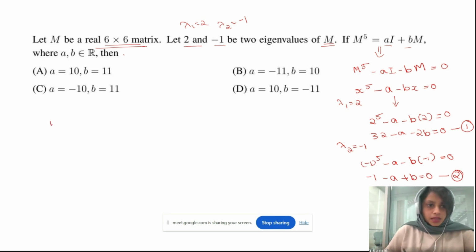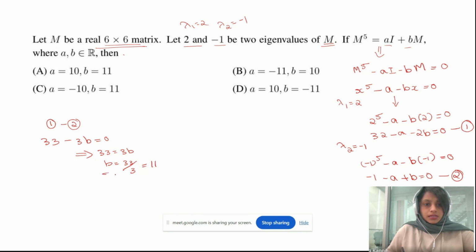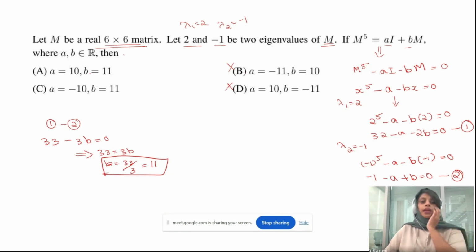Just equation number 1 minus equation number 2, I will get 32 minus 1, it should be 33, minus a plus a will be 0, and minus 2b minus b, so minus 3b, which is equal to 0, right? Which implies 33 is equal to 3b, b is equal to 33 divided by 3, that is 11. B is 11, which means option B is not correct. Option D is not correct. So the answer will be A or C.